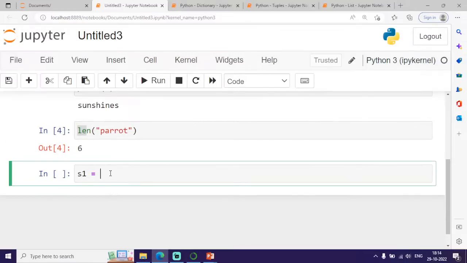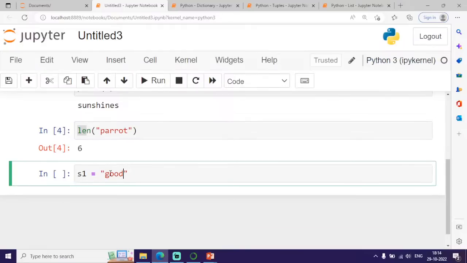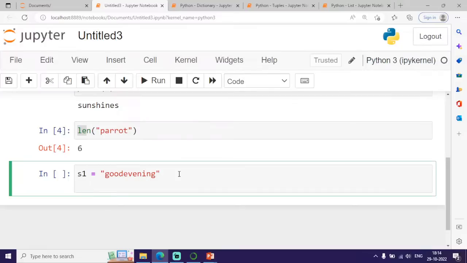And if I want to find a position, for example, I am just typing some message, good evening. So if I want to find a specific character within my input string, s1 dot find of, for example, evening.